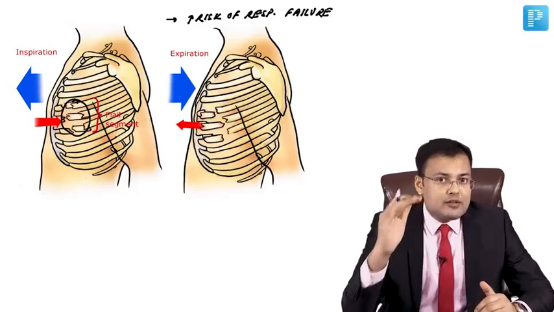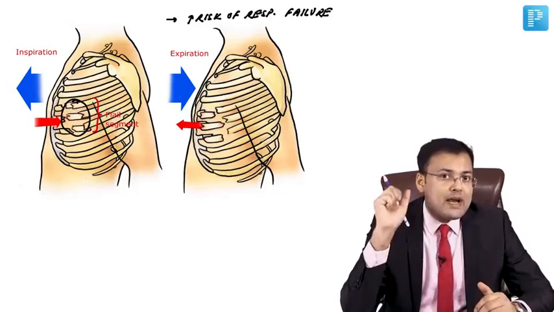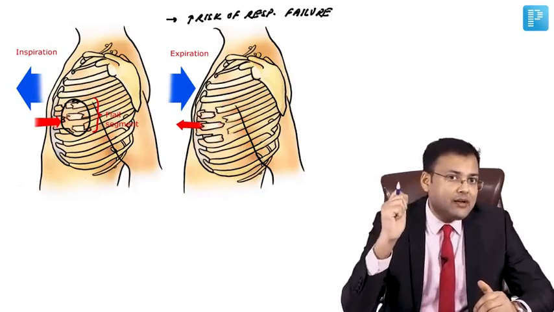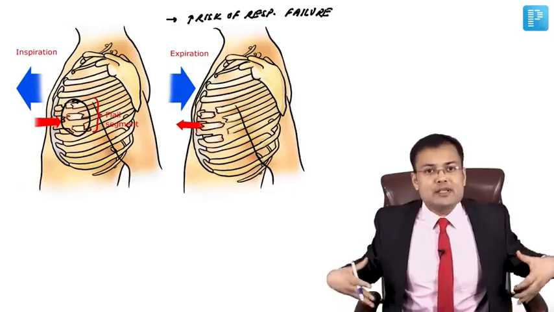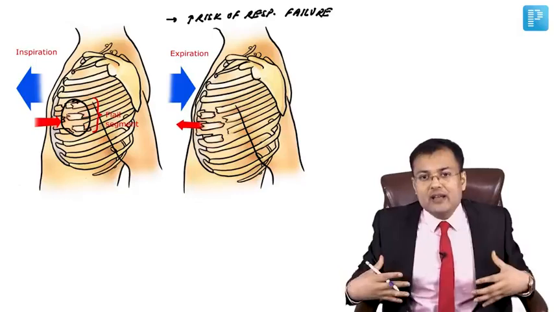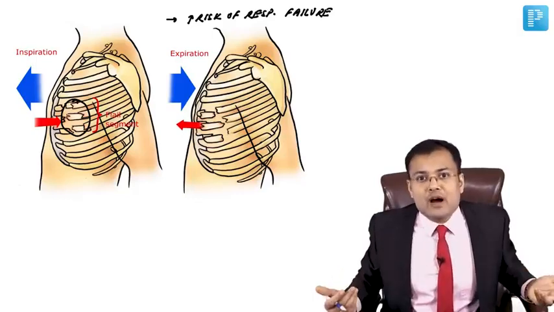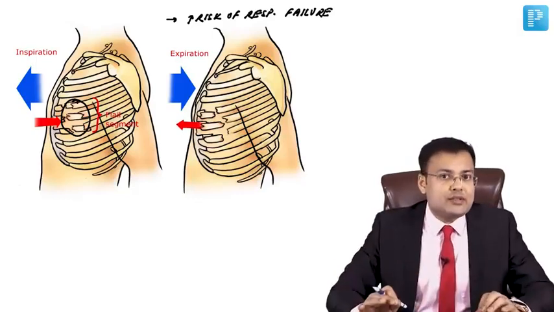So here we have to observe the patient and we have to look for paradoxical movement of the flail segment, or we have to ask the patient to cough. When the patient coughs, what happens? The thoracic cavity moves in and that flail segment moves out. How to manage the patient?